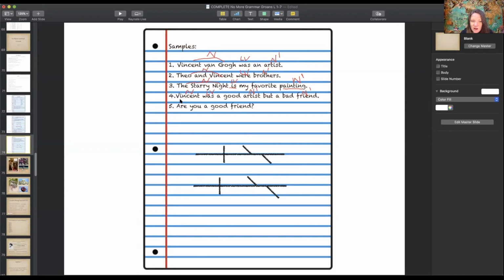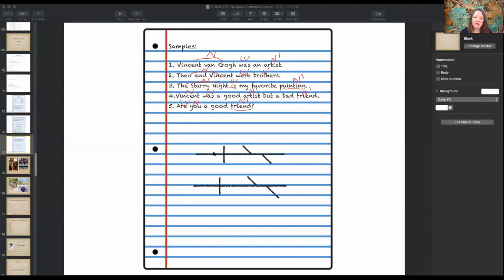Now here's the linking verb, are. But the noun coming after the are is not the predicate nominative because this is a question. You is the subject. A question always throws things off. You are, noun 1 is friend because it's the noun that's following the linking verb and it's renaming you.